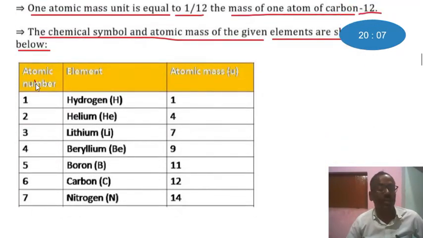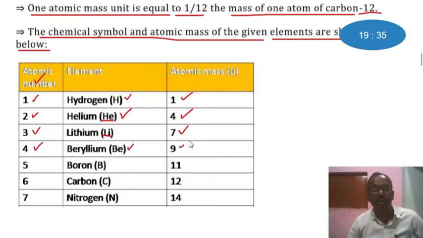Atomic number 1, the element is hydrogen and atomic mass is 1. Atomic number 2, the name of the element is helium, symbol is He, and atomic mass is 4. Lithium, symbol Li, atomic mass 7. Atomic number 4, beryllium, symbol Be, atomic mass 9.